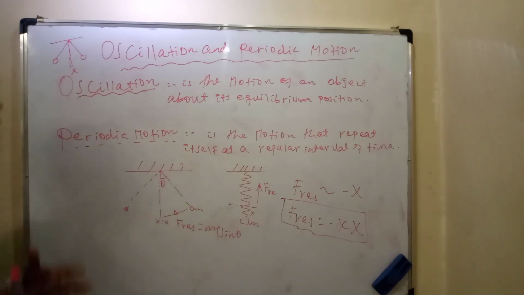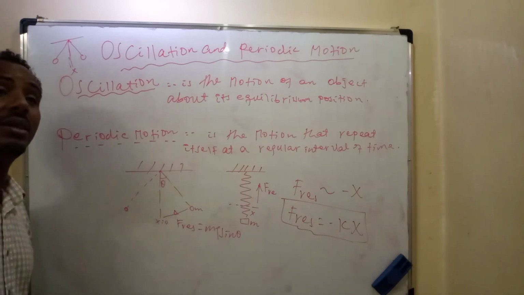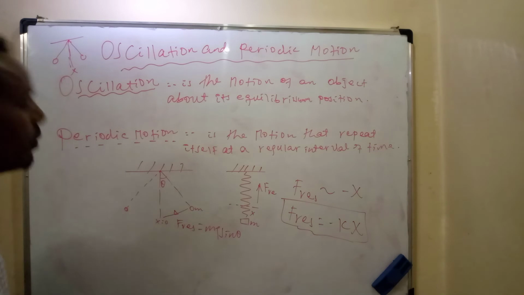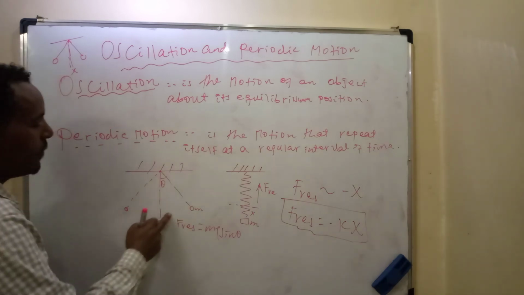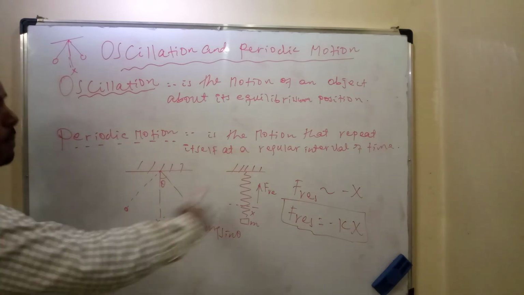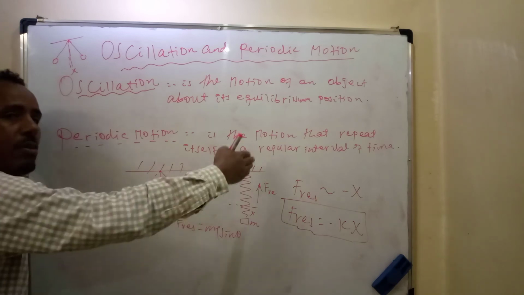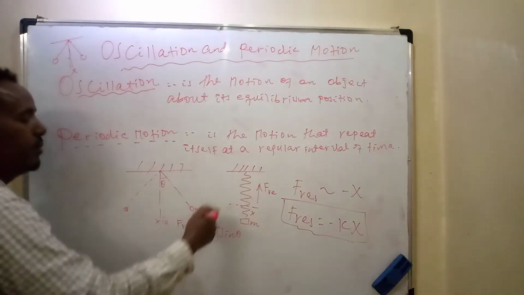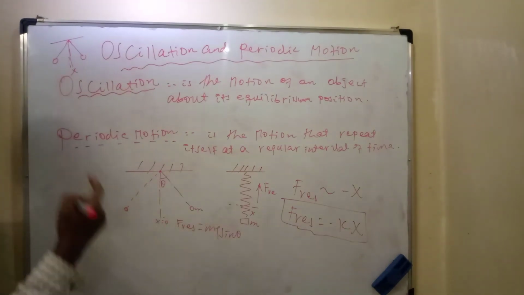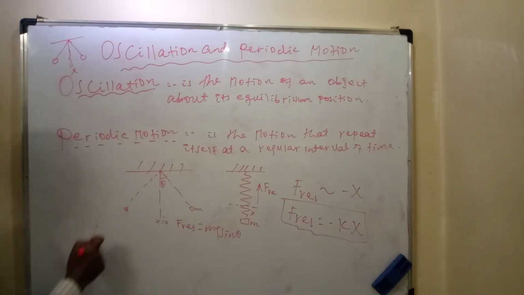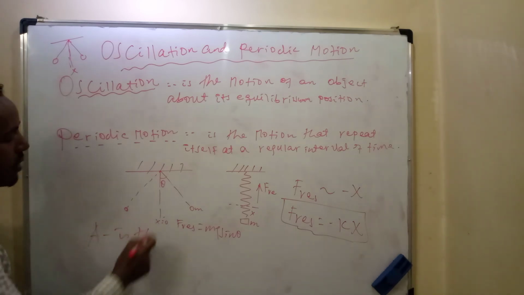There are very important terms to describe oscillatory motion, just like amplitude. Amplitude is the maximum displacement reached by the oscillating body. For example, if this is a simple pendulum, the maximum displacement reached by this pendulum is said to be amplitude.